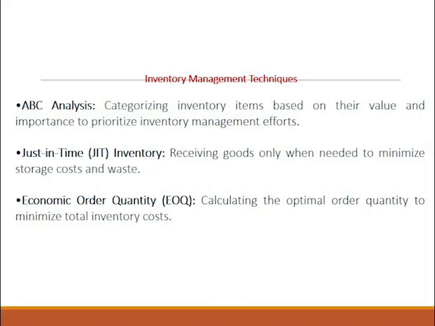In ABC analysis, what we do is, we are categorizing the items based on their value and importance, and then we prioritize the items as category A, category B and category C. I will tell you in detail a little further. Then you have something called a just-in-time inventory.